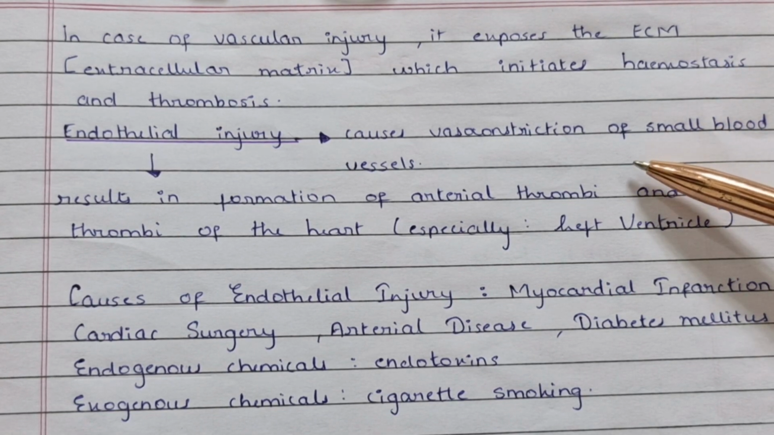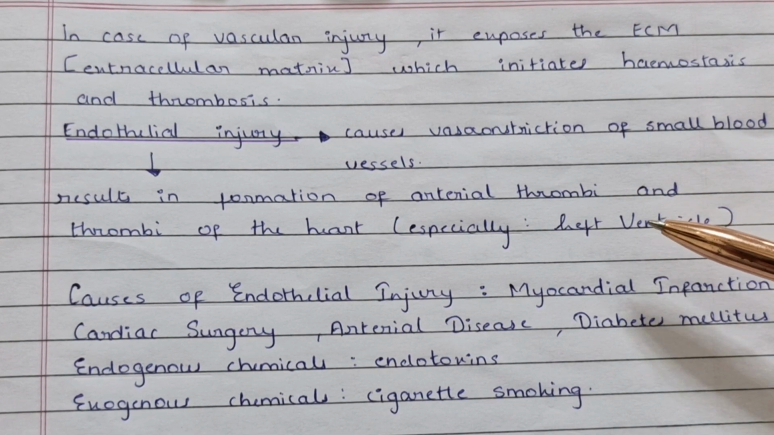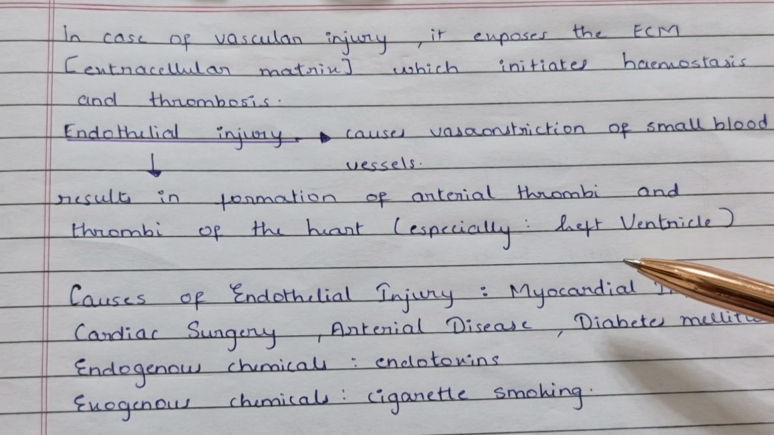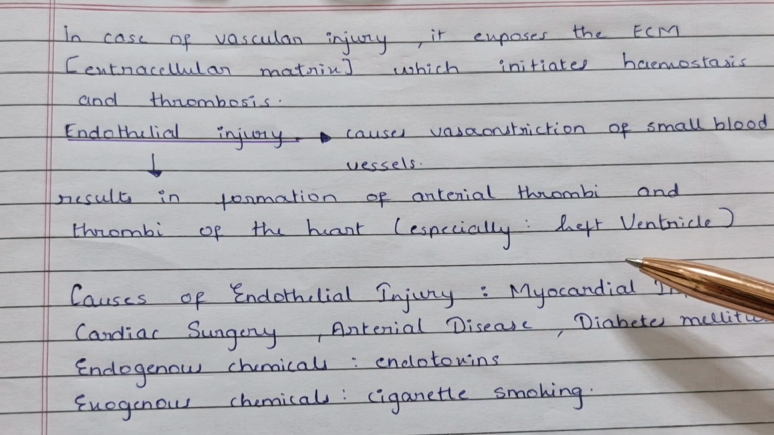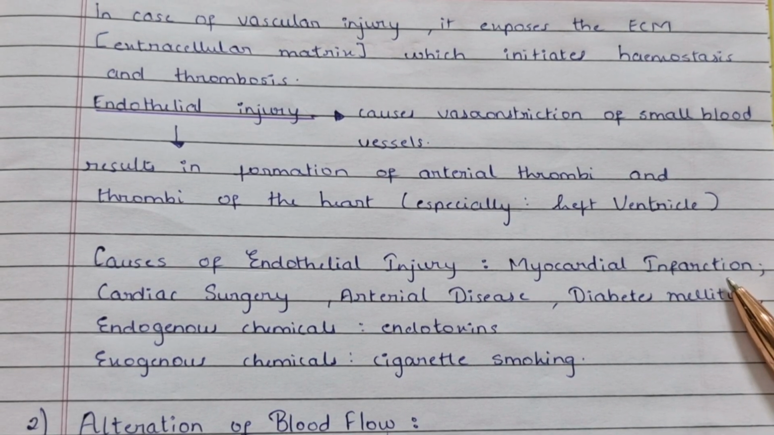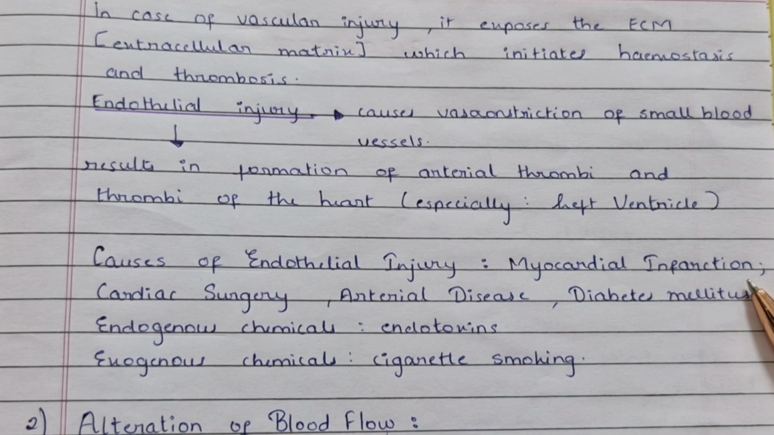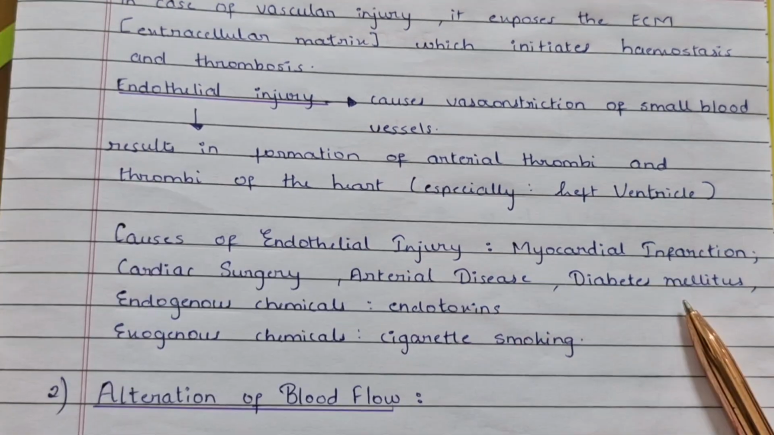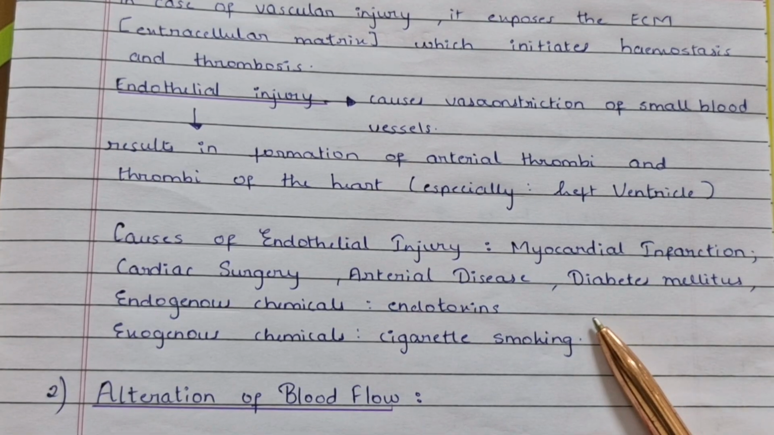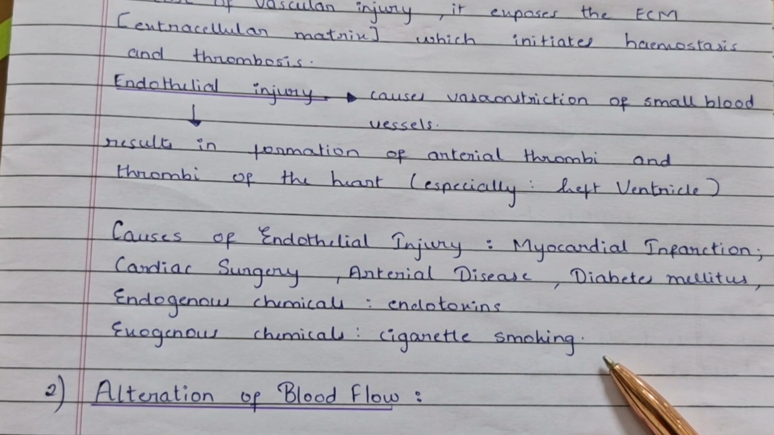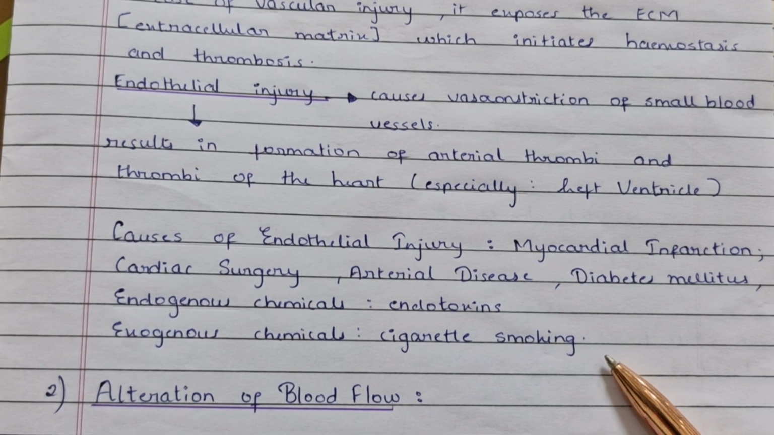Endothelial injury causes vasoconstriction of the small blood vessels, and it also results in the formation of arterial thrombi and thrombi of the heart, especially seen in the left ventricle of the heart. Causes of endothelial injury include myocardial infarction, that is MI, cardiac surgery, arterial disease, diabetes mellitus, endogenous chemicals like endotoxins, and exogenous chemicals like cigarette smoking.